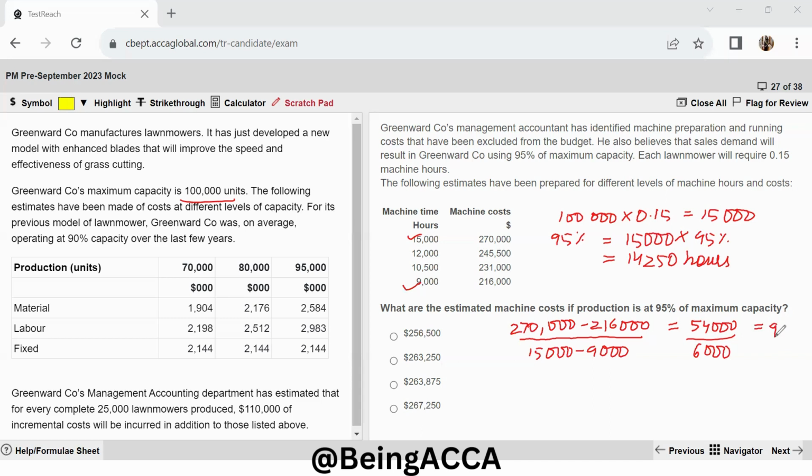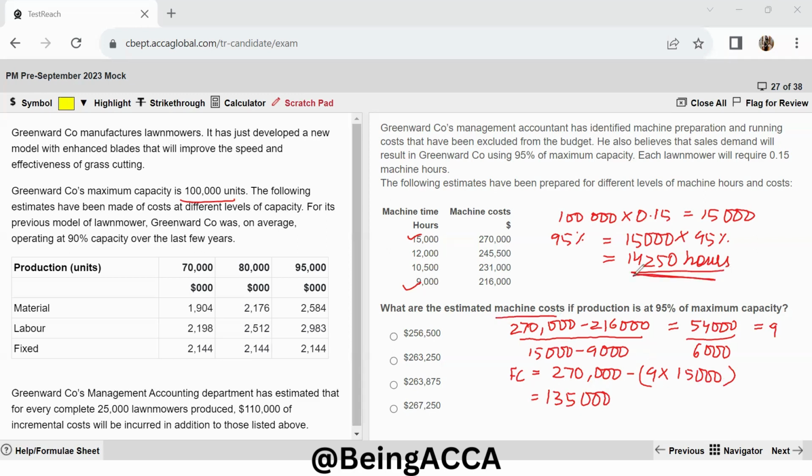Now let me find out my fixed cost. So fixed cost will be nothing but 270,000 minus 9 into 15,000. So 9 into 15,000 is 135,000. So 270 minus 135 gives me 135,000. So my fixed costs are $135,000. And now I need to find out my estimated machine costs at this level of activity.